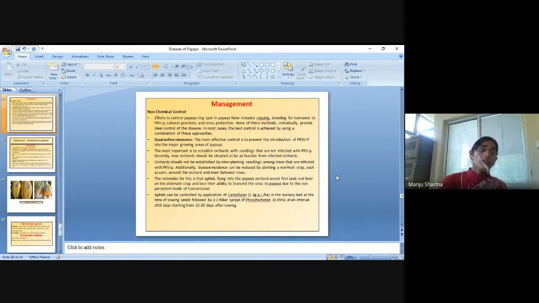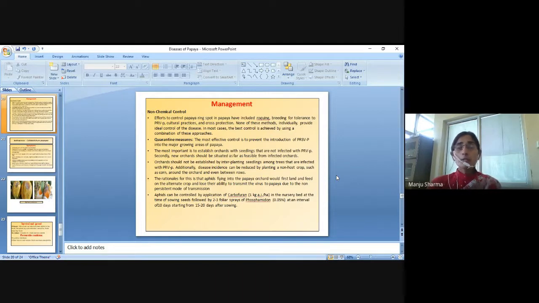After that, their management. First is the non-chemical control. Efforts to control papaya ring spot in papaya have included roguing, breeding for tolerance to PRV-P, cultural practices, and cross protection.